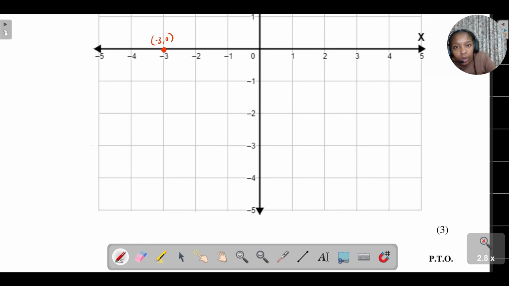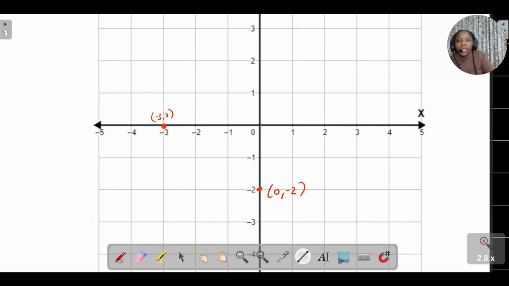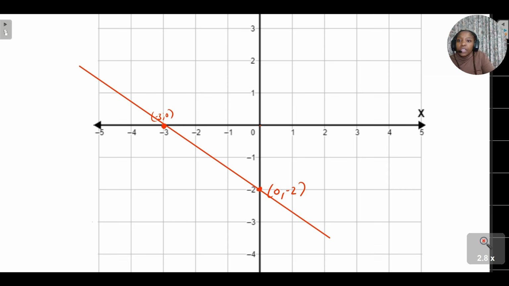The other one, if x is 0, y is -2. Same. Start from the horizontal, you go down. X is 0, y is -2. Then from there, we just connect our points. Using a ruler, please. Let me just connect it properly.